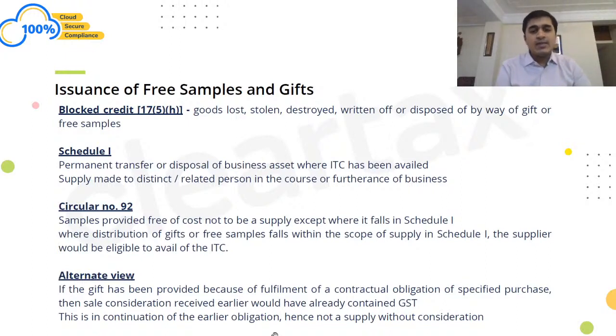Do you think this can be considered as a gift in its true sense? To be honest, this view says that this is only arising out of contractual obligation, and this is nothing but amount which has been already paid. So 1 crore rupees, when you had paid me for buying those goods, you had already purchased that TV as well from me. So this is not a gift essentially. This is only a payment, or this is only something which I am giving to you from a contractual obligation. So this is not a gift, but this is something wherein there is no supply, because there is no supply without consideration which is happening here.